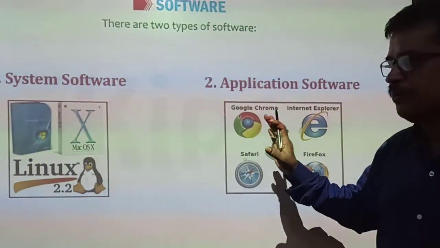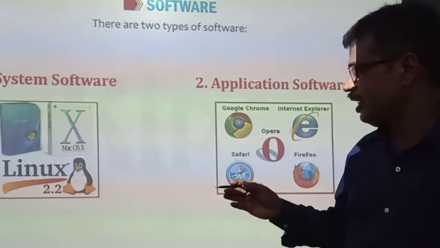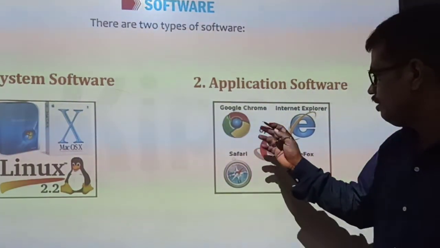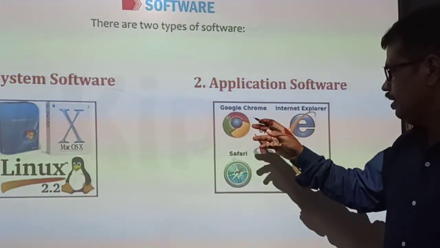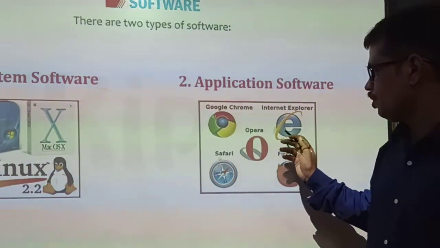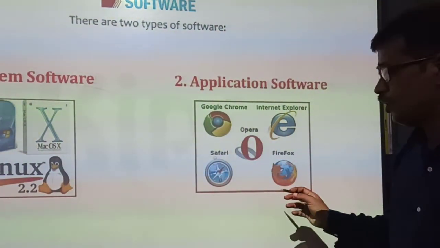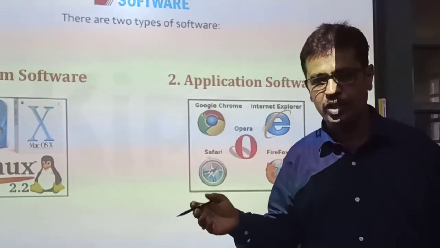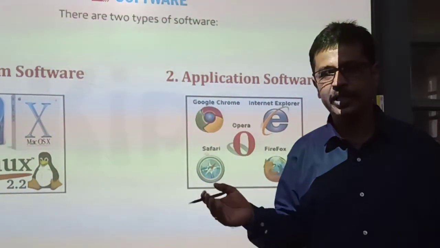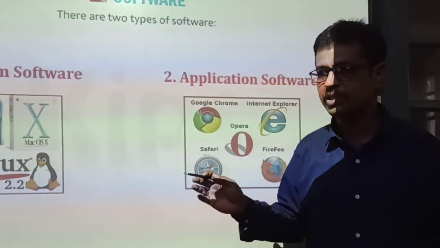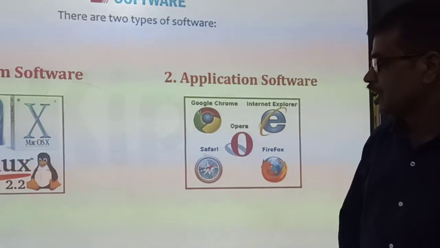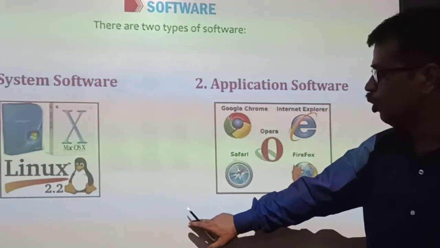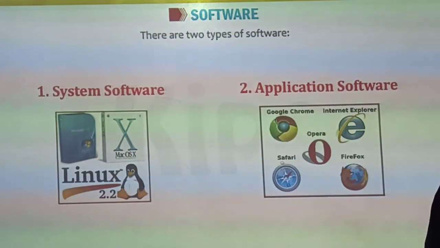And application software, all the other programs, right? Other programs means, see here, web browsers are given: Internet Explorer, Google Chrome, Safari, Firefox. Other than this, MS Word for typing, MS Paint for painting, drawing. These are the examples of application software. Now let's see what is given in your book in this chapter.